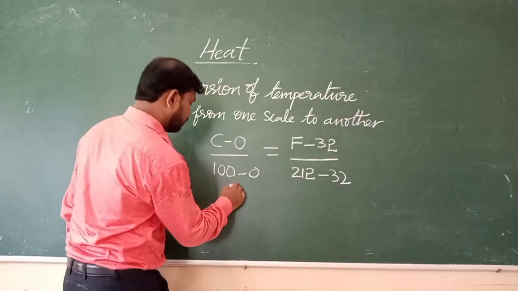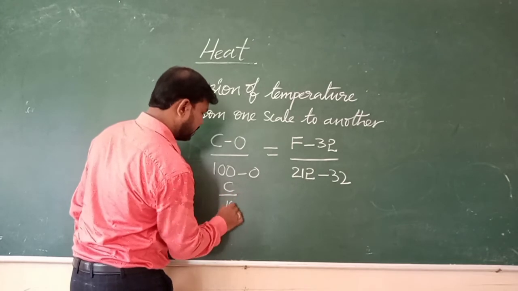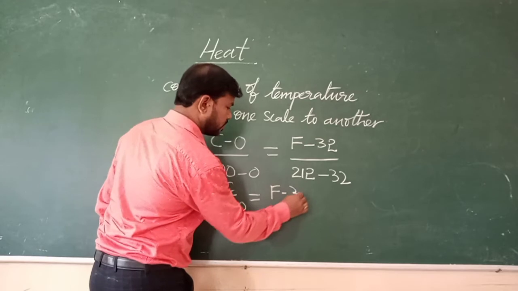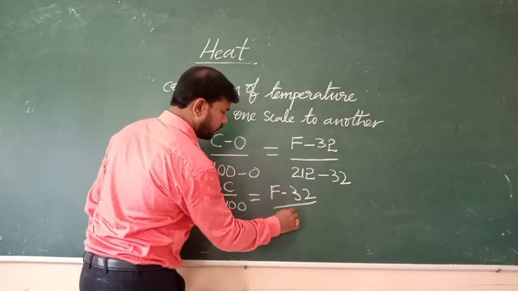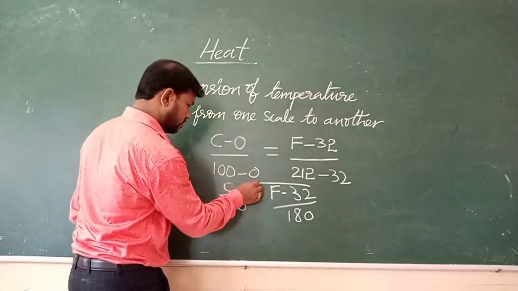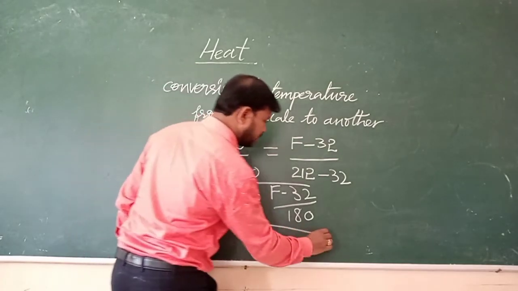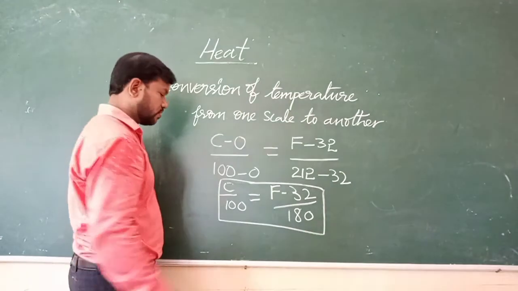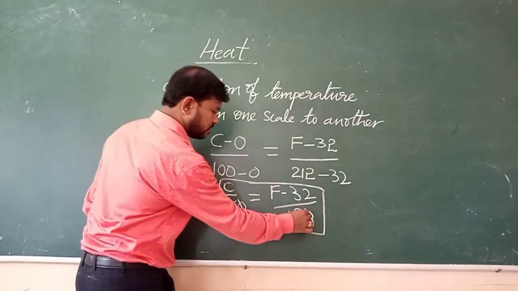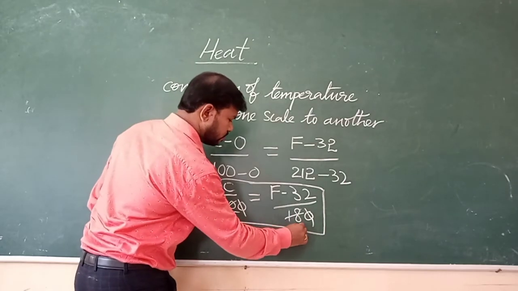And here what you will get is C by 100 is equal to F minus 32 by 180. This is the relationship between Celsius scale and Fahrenheit scale. Here the zeros cancel, and 2 fives are 10 and 2 nines are 18.